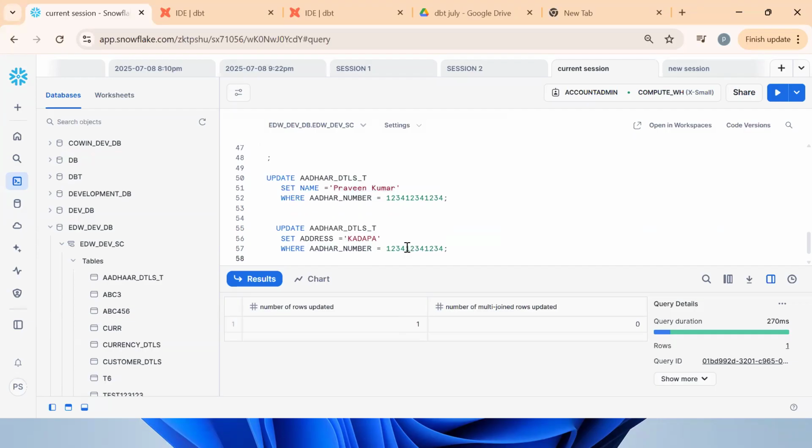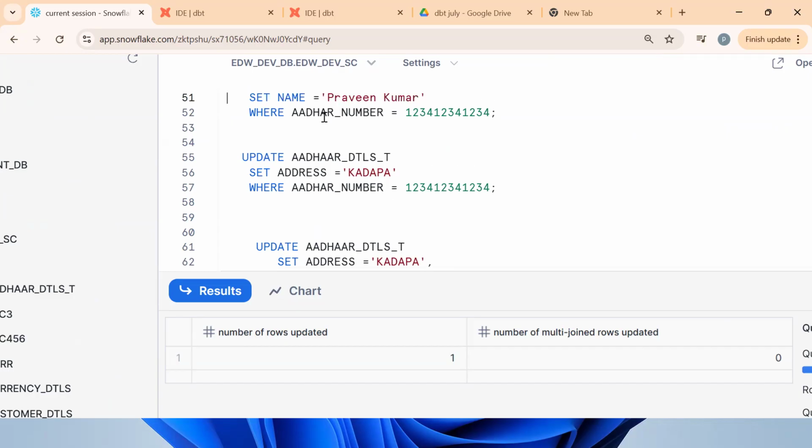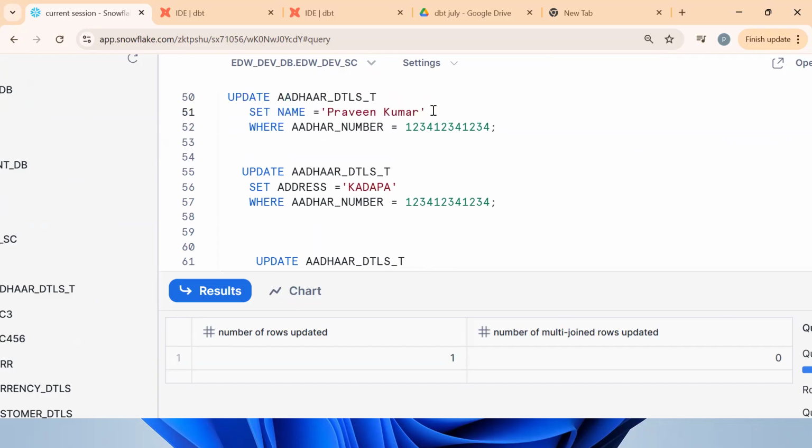Okay. Tell me now. Question is what? Do you require two statements? No, one statement should be good enough. So with one statement we can get it done. See, simply we can put the comma. The syntax you need to learn by heart, there is no other option. So put the comma. What we want: name equal to Praveen.